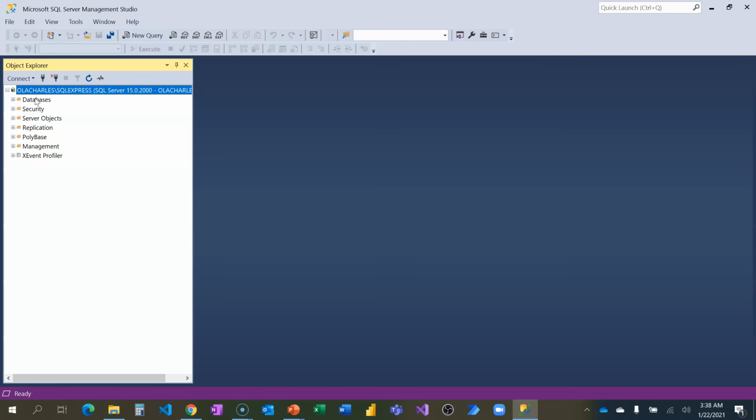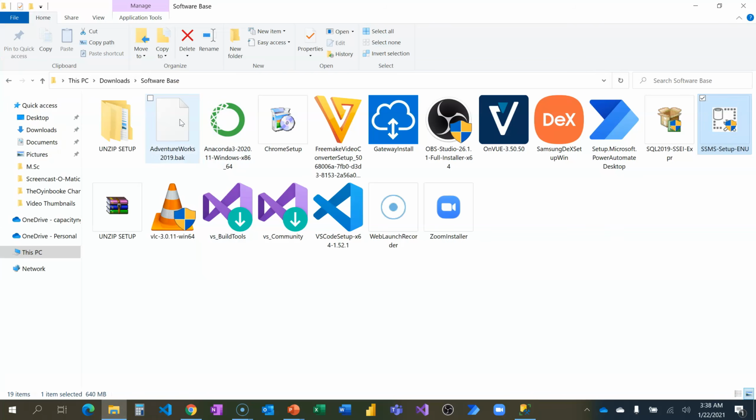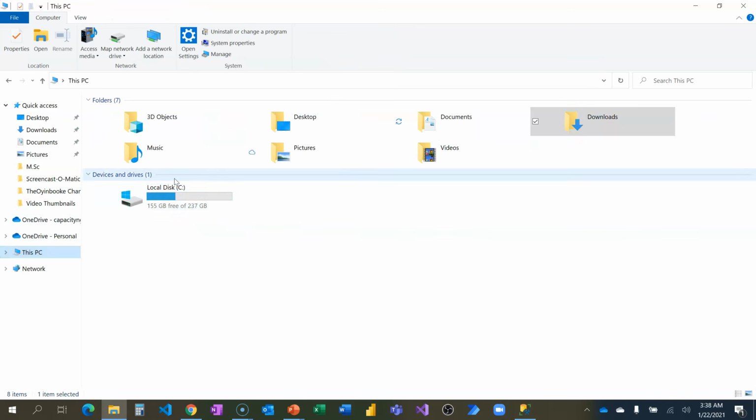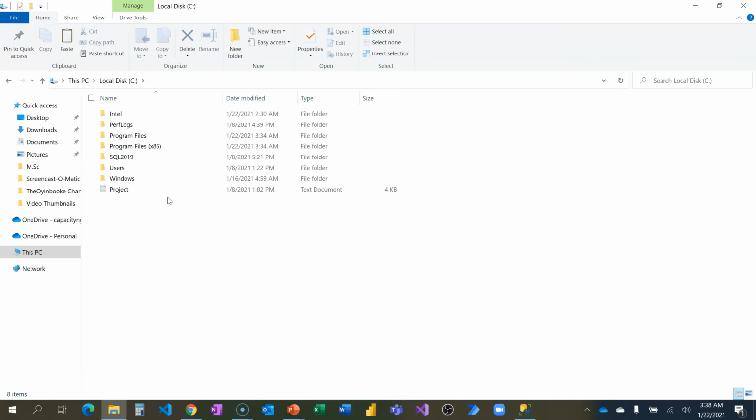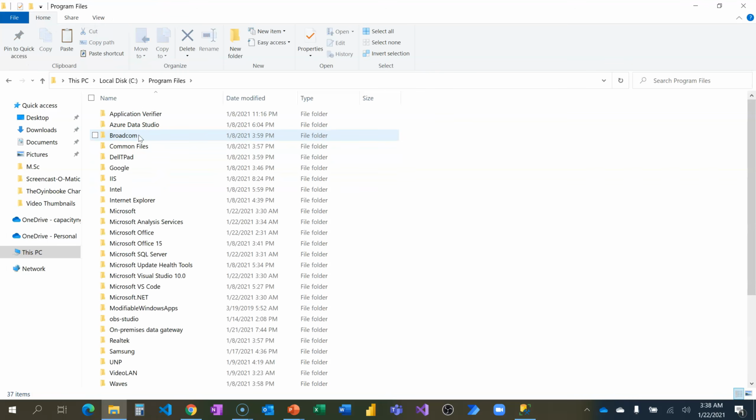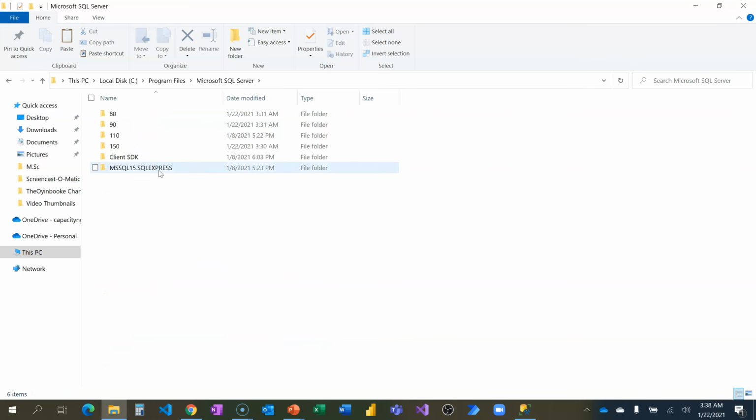Before we can do that, we need to make sure that we place that BAK file in the right folder. So I'm going to locate the BAK file. I'm going to just make a copy of it and go to my PC, then go to my local C drive, Program Files. I'm going to locate Microsoft SQL Server, which is what I have here. You can see this is the Express, this Microsoft SQL Server. I'm going to click on it.